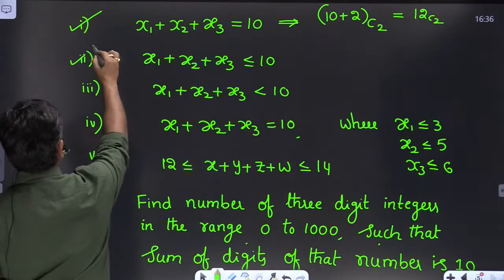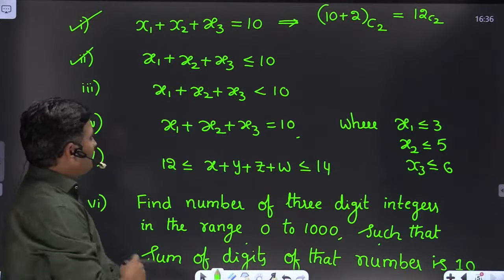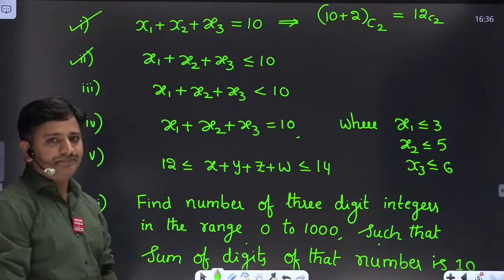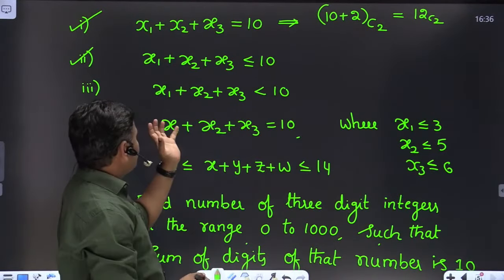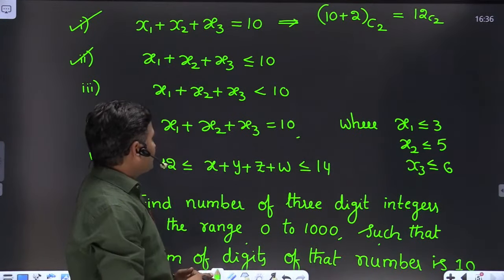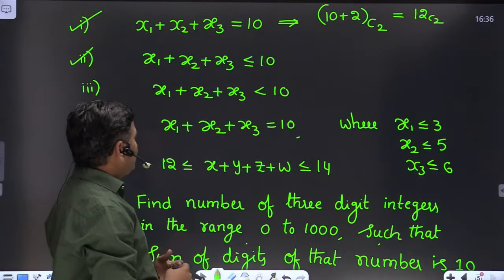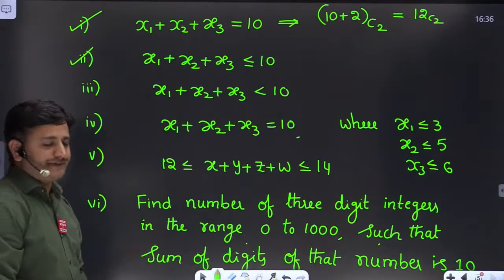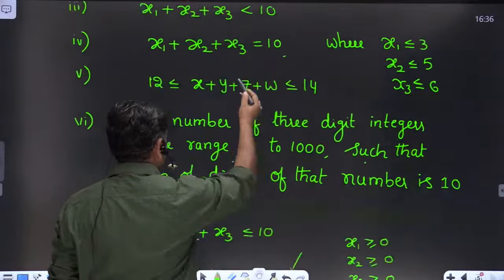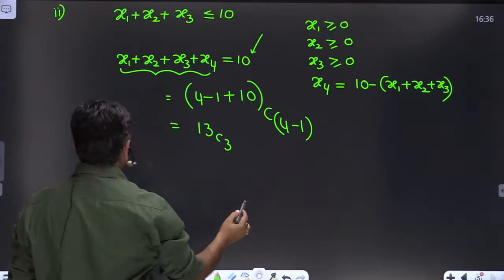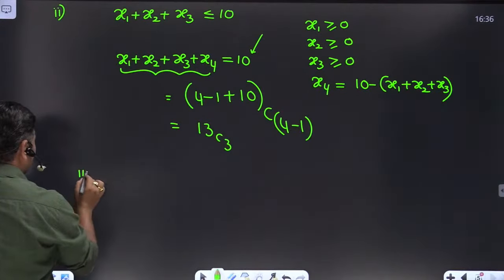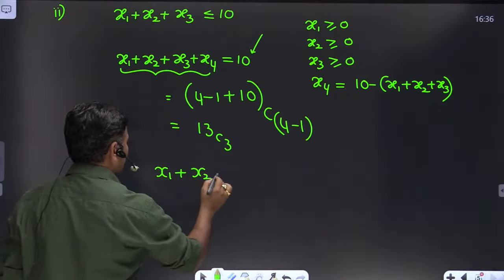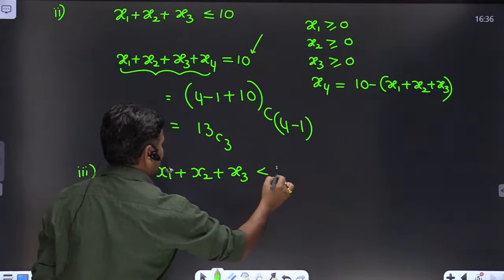So we have to maintain the time limit also. We have another 10 minutes to complete this topic, friends. So x1 plus x2 plus x3 less than 10 means if you distribute some balls into these three boxes, afterwards if you collect them back, the total number of balls is less than 10. So how are we going to solve this kind of problem, friends? That is the third model, which is the x1 plus x2 plus x3 less than 10 model.